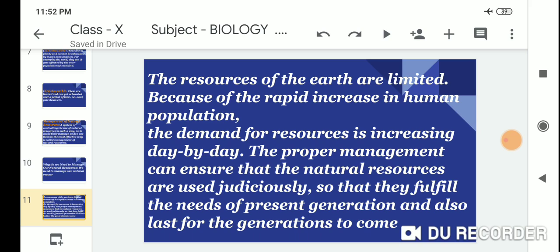Proper management can ensure that natural resources are used judiciously so that they fulfill the needs of the present generation and also last for the generations to come.